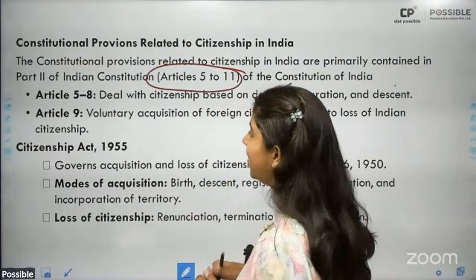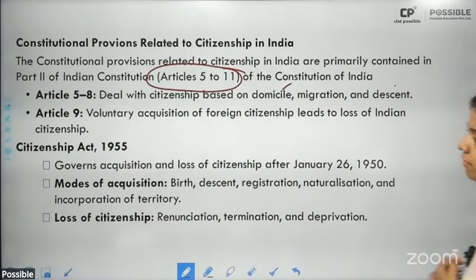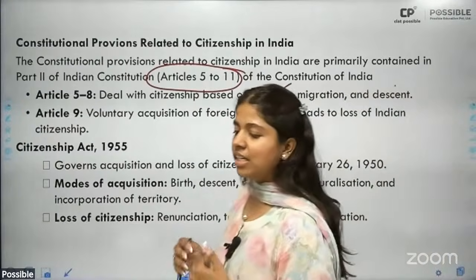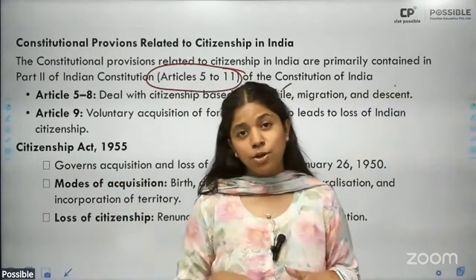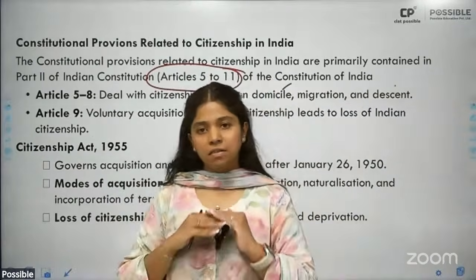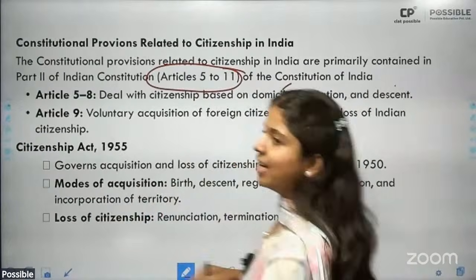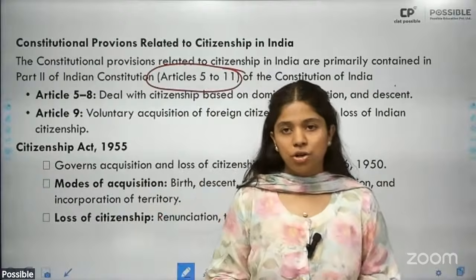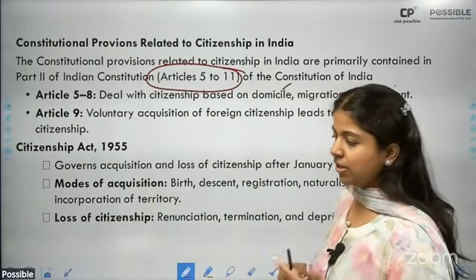Then Article 9 is voluntary acquisition of foreign citizenship leads to loss of Indian citizenship. This simply says that in case you take up dual citizenship without informing the Indian authorities, and you become a citizen of some other country, then your citizenship with India will automatically be abrogated. And other than that, Articles 10 and 11 talk about renunciation of citizenship, that you can renounce it by a declaration, etc.